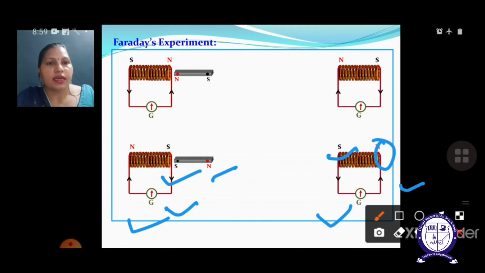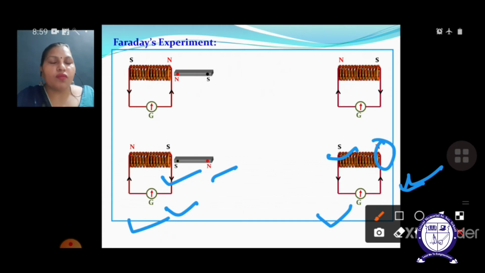In the first case it is going to show you the deflection on the left hand side, and in this particular case it is going to show you the deflection towards the right hand side. So I hope this particular experiment is clear to you, and you will also be able to determine the induced current direction, as I have shown you how the induced current direction depends upon the motion of the bar magnet.